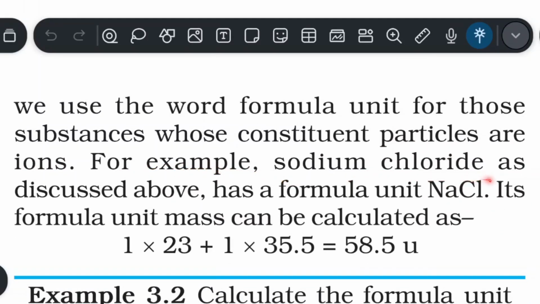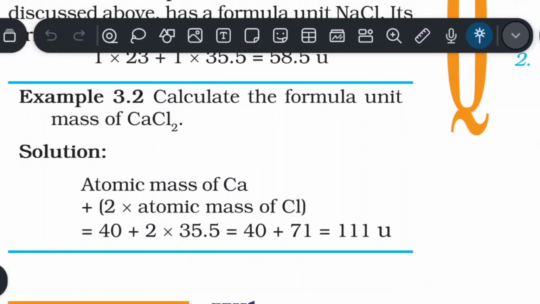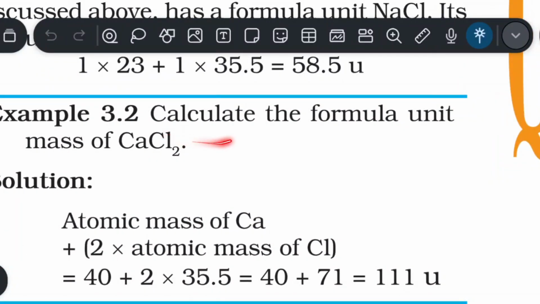For example, sodium chloride, as discussed above, has a formula unit NaCl. Its formula unit mass can be calculated as 1 multiplied by 23 plus 1 multiplied by 35.5, which equals 58.5 u.